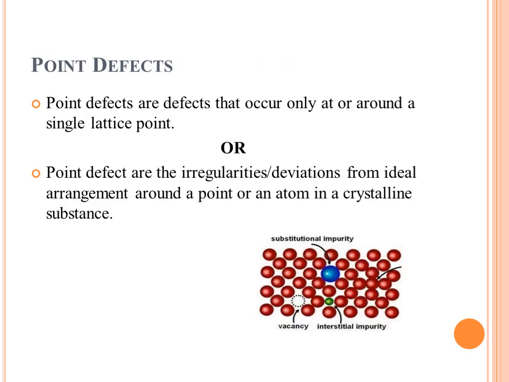Point defects. A point defect is defined as a defect that occurs only at or around a single lattice point. We can also define point defects as irregularities or deviations from the ideal arrangement around a point or an atom in a crystalline substance. In this picture, different types of point defects are shown: substitutional defects, vacancy defects, and interstitial defects. We will study them one by one in the next slides.